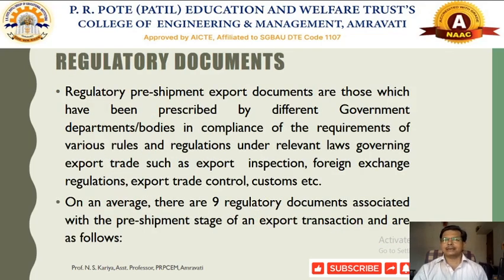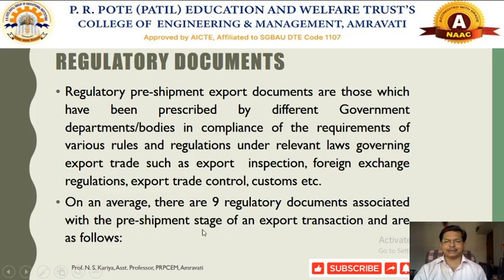Then there are the regulatory documents. These regulatory documents are very essential to ensure compliance according to the rules specified by the government of India. This will include export inspections, foreign exchange regulation, export trade control, and customs formalities. On average, there are nine regulatory documents associated with the pre-shipment stage.